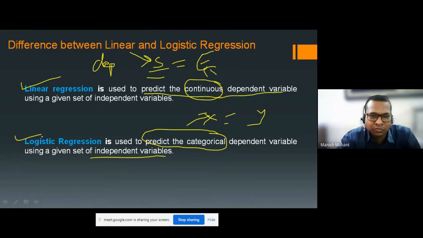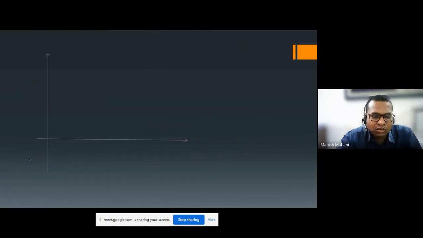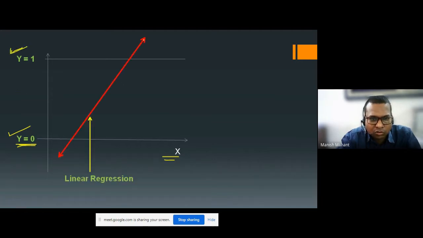Okay, so see here, I have put some examples of logistic regression and linear regression. This is the x-axis and this is the y-axis. In the y-axis, we have defined this lower value, which is equal to 0, and this upper value, which is equal to 1. Here you can see there is a slope, and this slope is called the linear regression model.